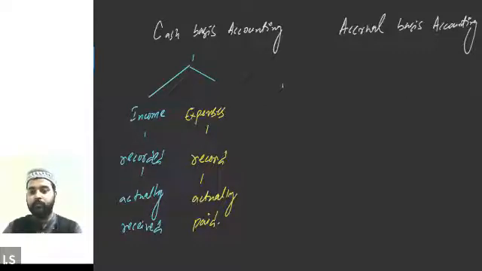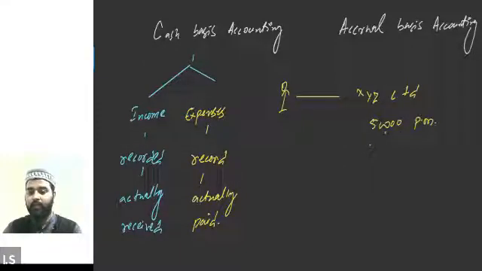Let's suppose there is a person who is working in XYZ Limited, and let's suppose his salary is 50,000 per month. This is his basic salary that is paid to him every month. Let's suppose his salary is due on every 30th of the month.